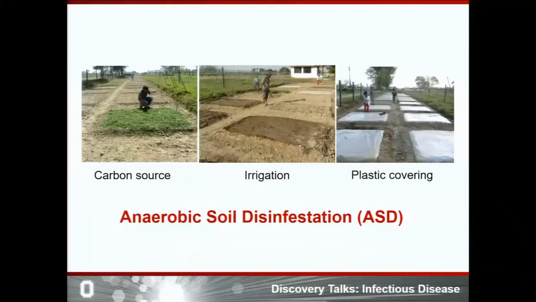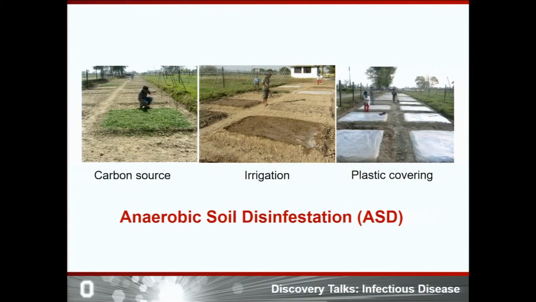Therefore, we need alternatives. So, today I am going to talk about two ecological approaches which can be useful for soil-borne disease management. The first one is anaerobic soil disinfestation. ASD is a pre-plant soil rehabilitation process where we incorporate easily decomposable carbon sources into the soil. Then we provide sufficient irrigation to facilitate the decomposition of these carbon sources and cover with plastic for several weeks to create anaerobic conditions.